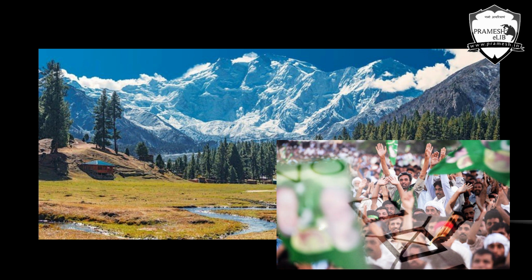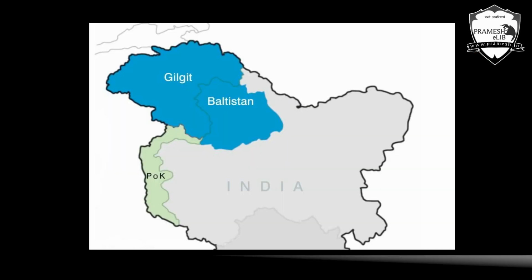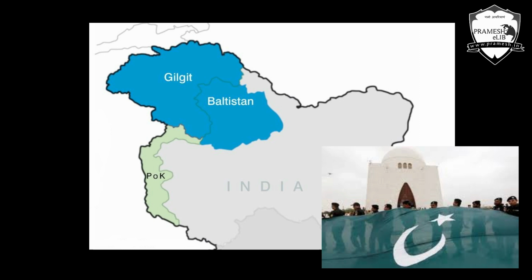Okay, but the point is that these posts and councils are not working independently. For everything they are dependent on Pakistan. So hence came the conflict. Then Pakistan also announced that it is going to provide citizenship, basically status, to the people living in these areas.